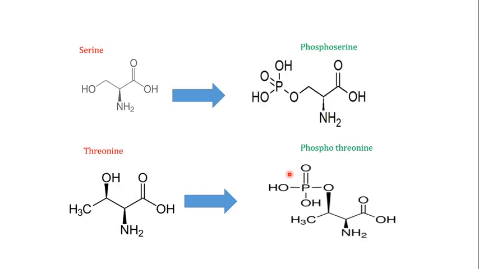When you talk about the kinase enzymes, kinases are those enzymes which add a phosphate group to their substrate protein on a specific amino acid. So when you talk about the serine threonine kinases, they are those kinases which add a phosphate group either to the serine amino acid or threonine amino acid in a substrate protein, thereby making the phosphoserines and phosphothreonines in their substrate protein. So serine threonine kinases have actually added a phosphate group to the serine and threonine amino acid in the substrate protein.